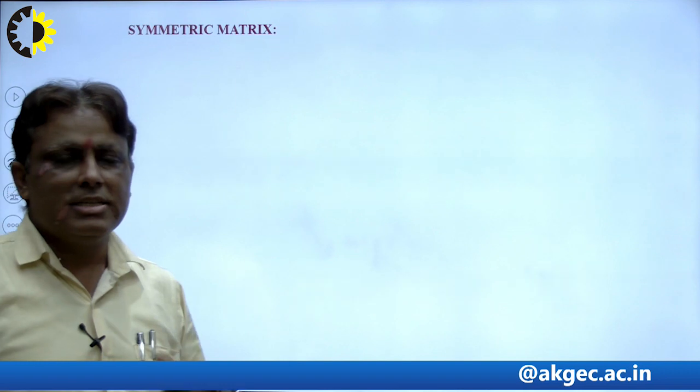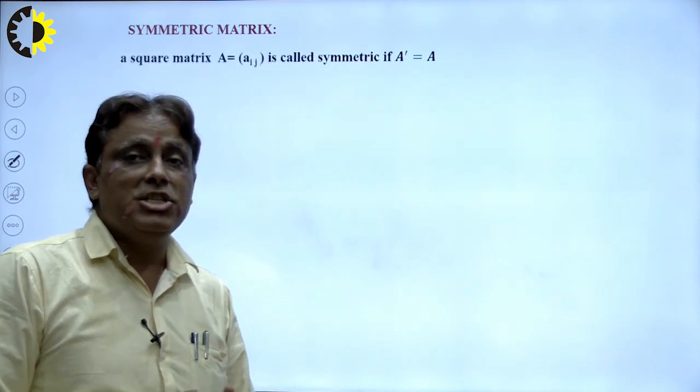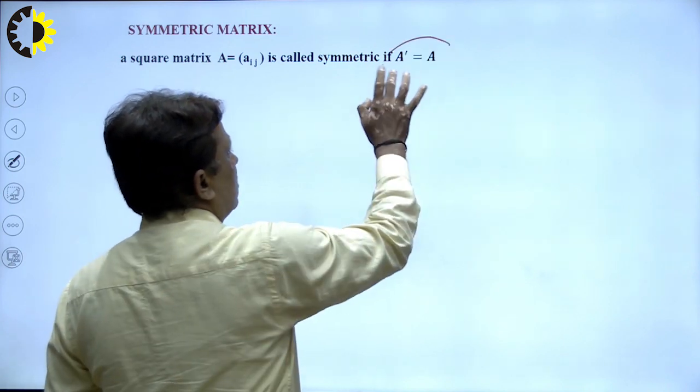And the symmetric matrix, that is a very important matrix. A square matrix in which A dash is equal to A, that means a matrix is equal to its transpose.